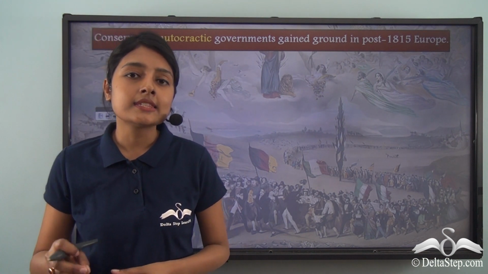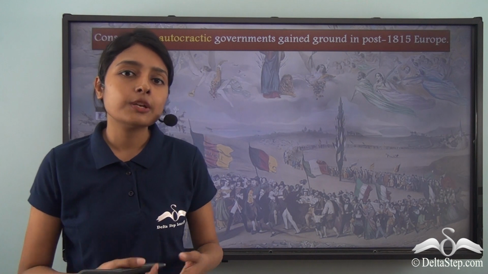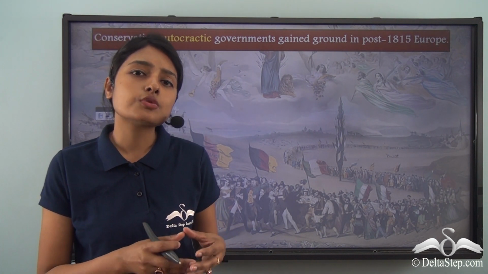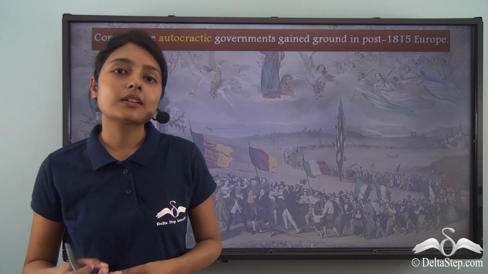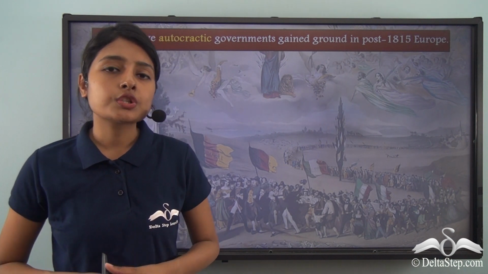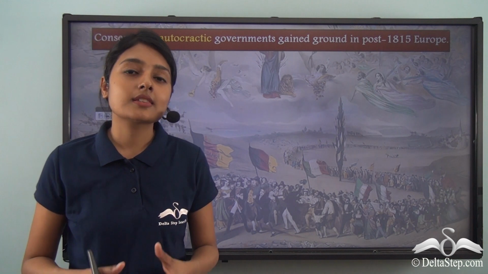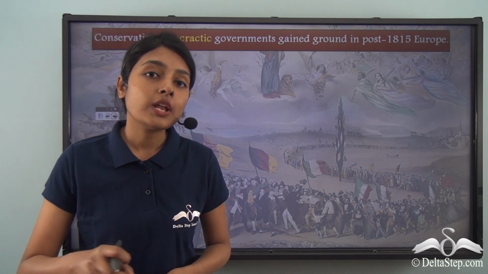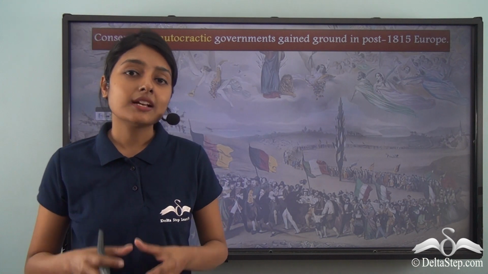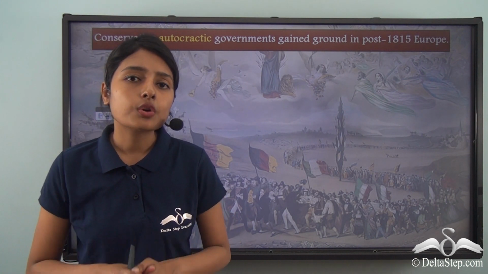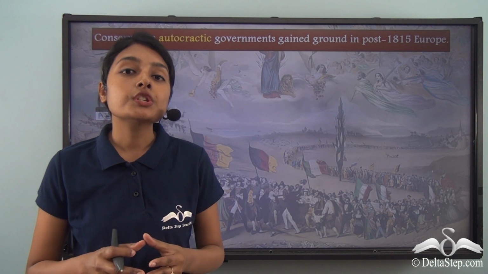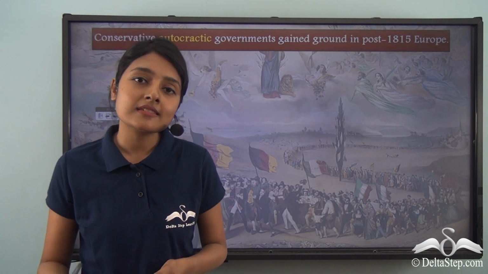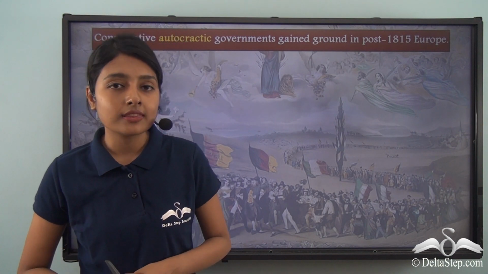Now, when these new powers became even more powerful, they did not really want to go back to the existent monarchical setup. What they wanted to do was strengthen the symbols and institutions of power like the monarchy, like the church, like the state. How could they do so? They wanted to bring about new modern changes so that the existent institutions could be strengthened.